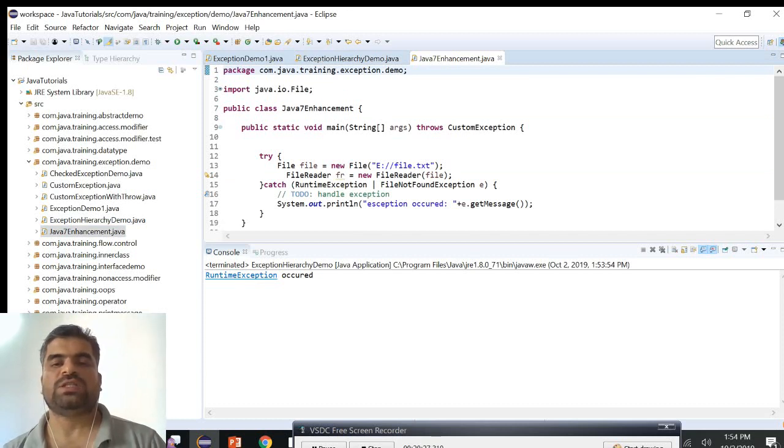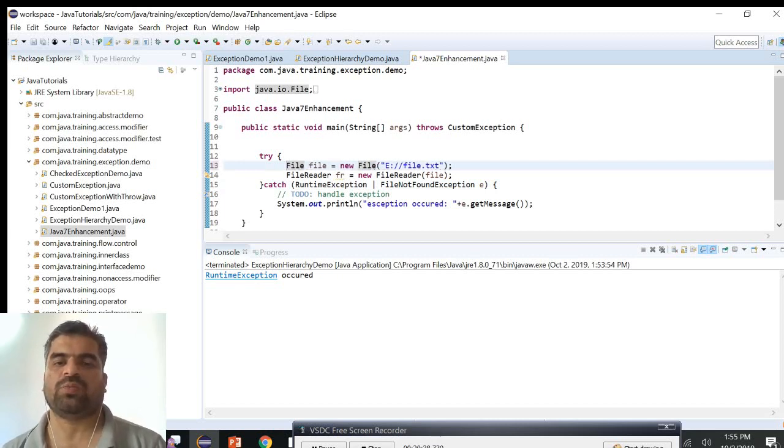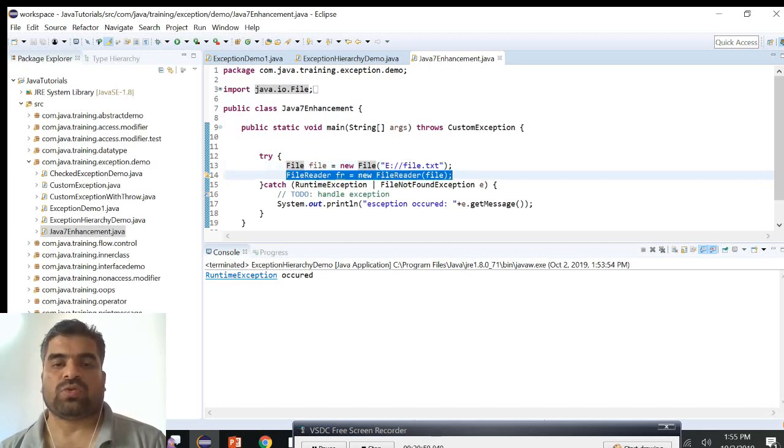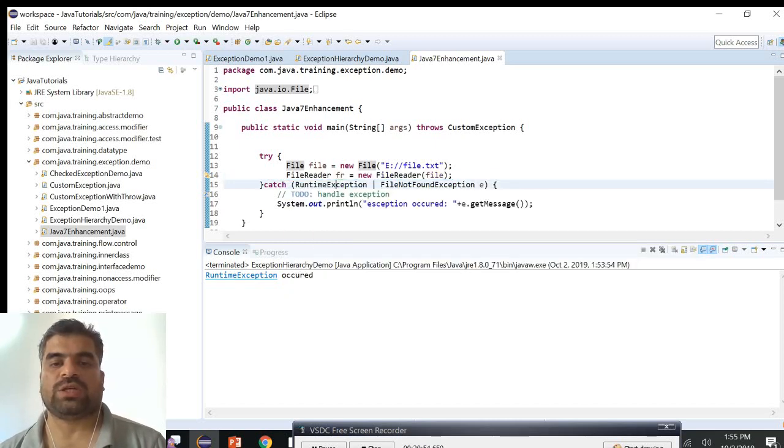In Java 7 we use the multi-catch, so instead of that we can use multiple exceptions in a single catch block itself. Here I am doing some file operations where the FileReader is going to read from this file.txt file, which does not exist. FileReader tries to read file.txt, and as the file is not there, the FileNotFoundException will occur.